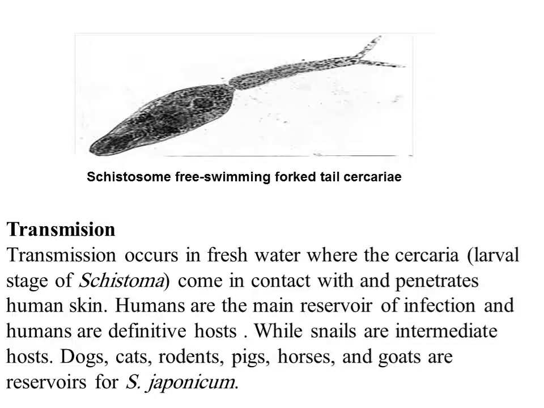Transmission occurs in fresh water, where the cercaria larval stage of the Schistosoma comes in contact with and penetrates human skin. Humans are the main reservoir of infection, and humans are the definitive host, while the snails are the intermediate host. Dogs, cats, rodents, pigs, horses, and goats are reservoirs for Schistosoma japonicum. The figure shows the free-swimming fork-tailed cercaria of Schistosoma.